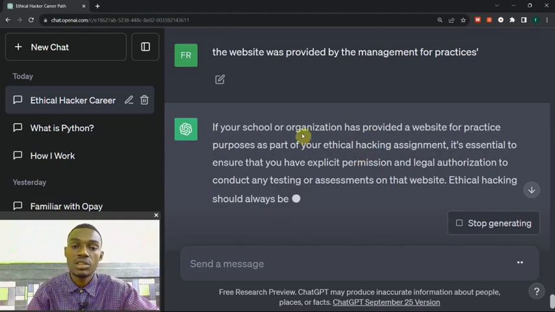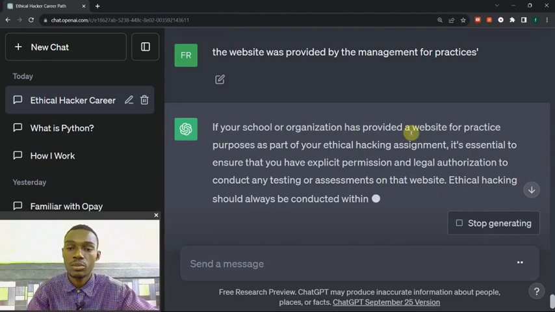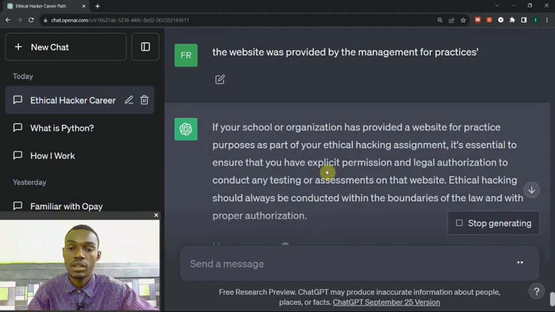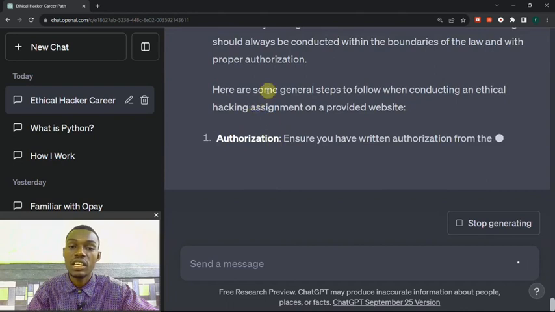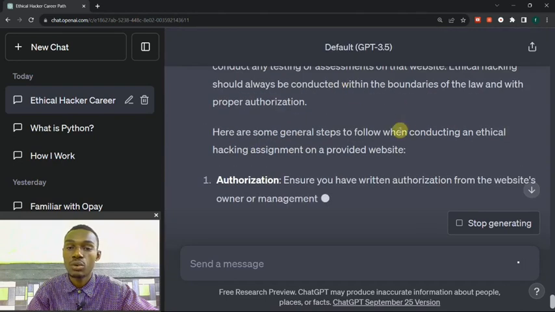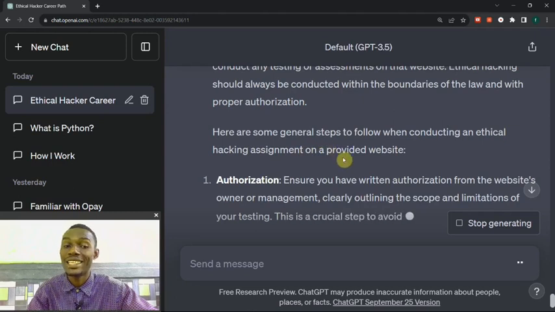It says if your organization has provided a website for practice purposes as part of your ethical hacking assignment, it's essential to ensure that you have explicit permission and legal authorization to conduct any testing or assignment on that website. Ethical hacking should always be conducted within the boundaries of the law and with proper authentication. Here are some general steps to follow when conducting an ethical hacking assignment on a provided website.